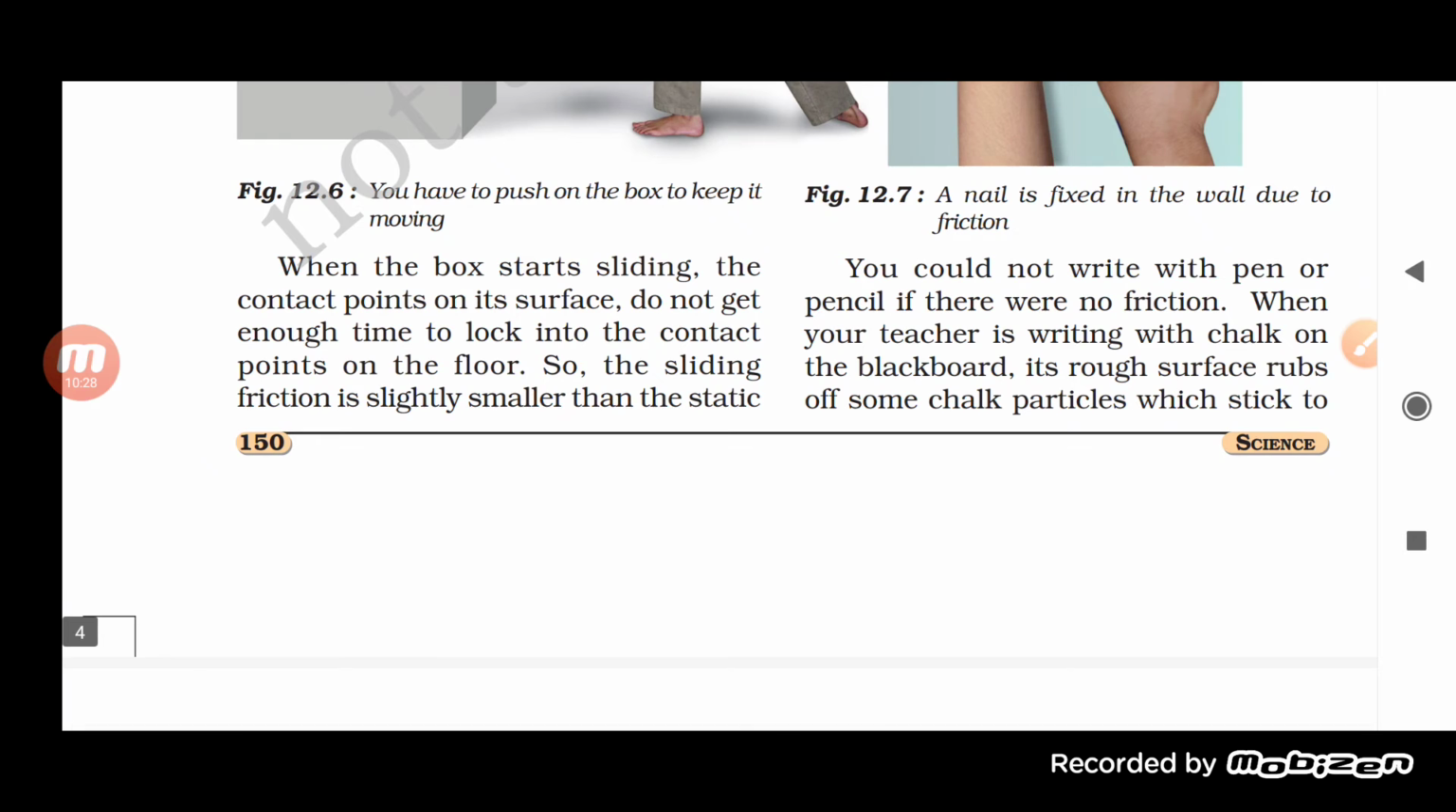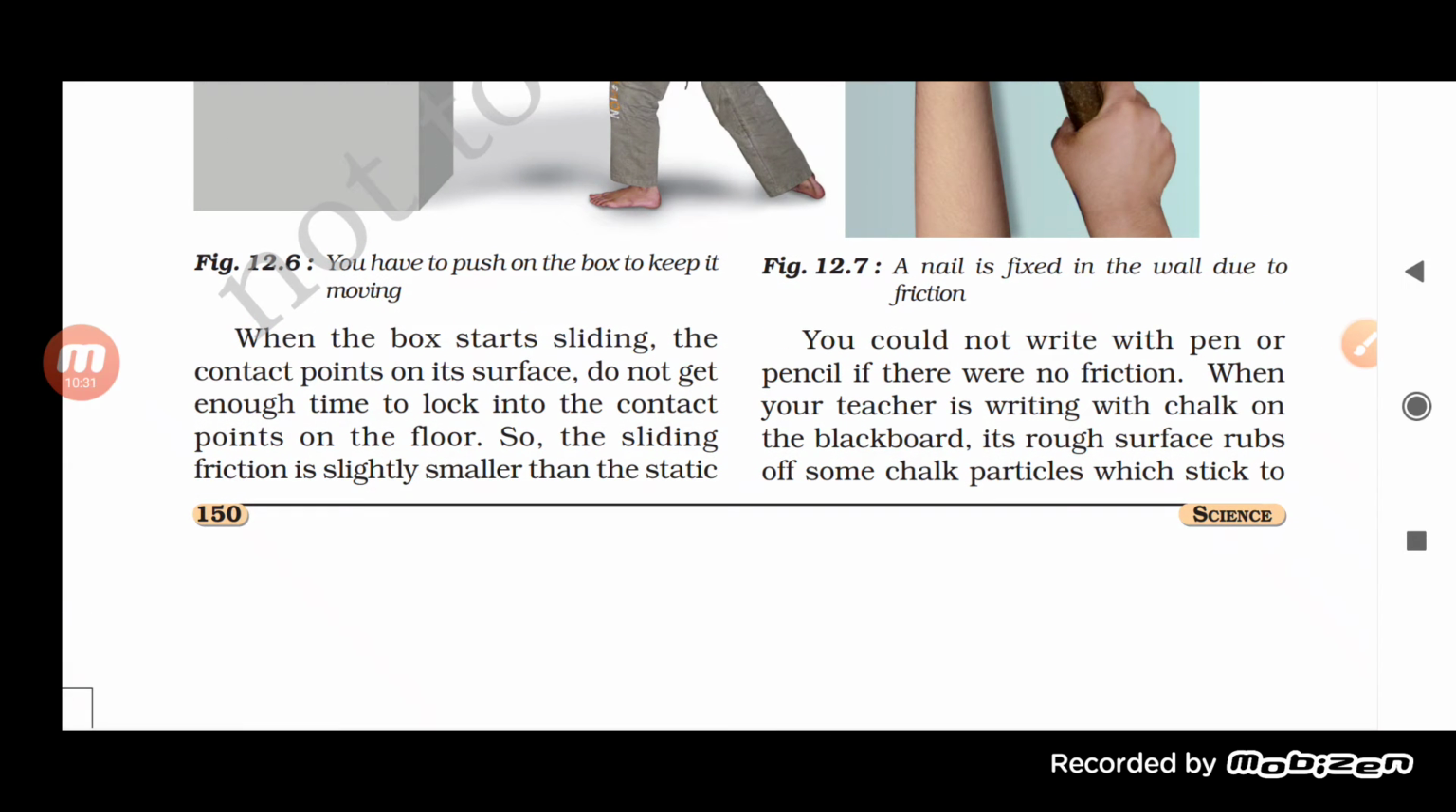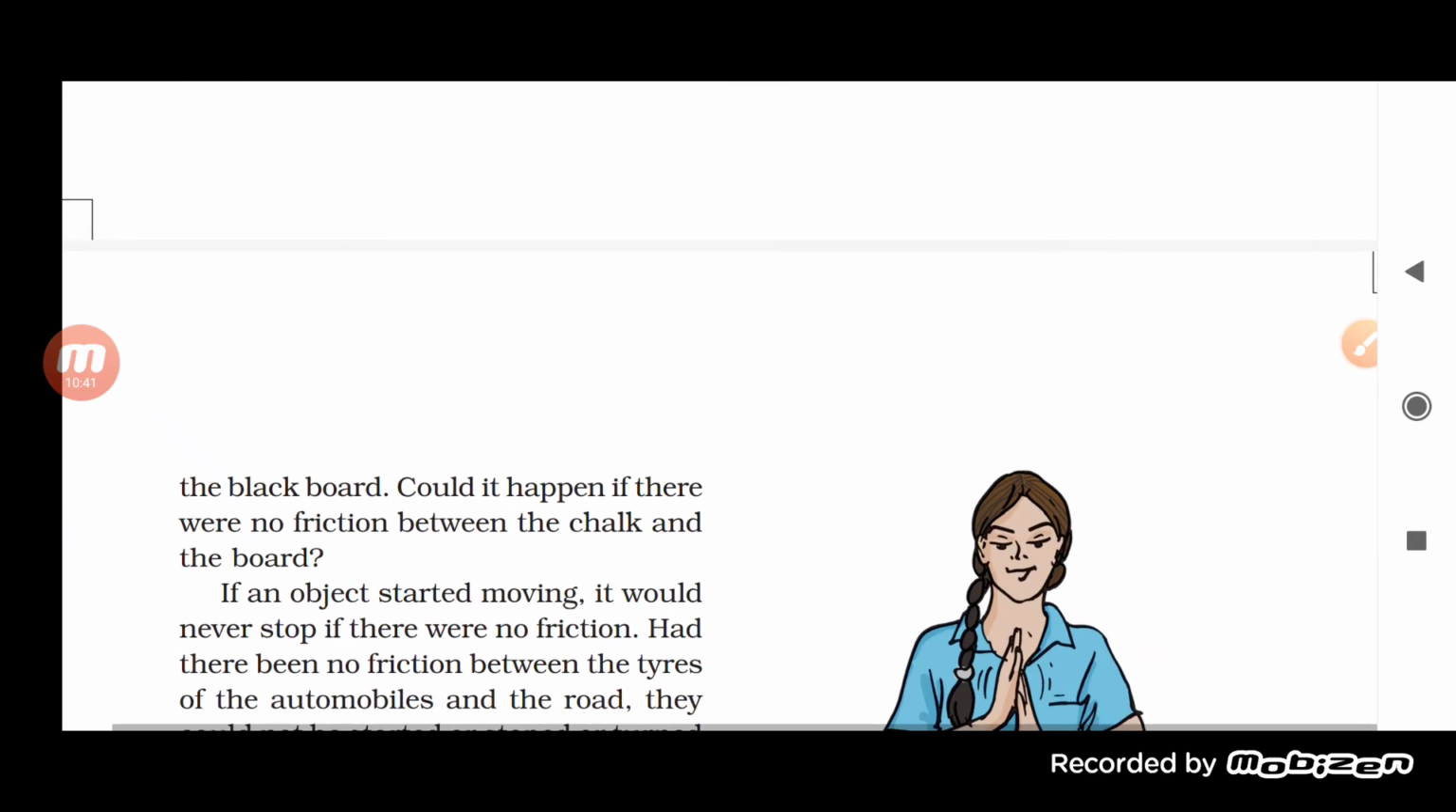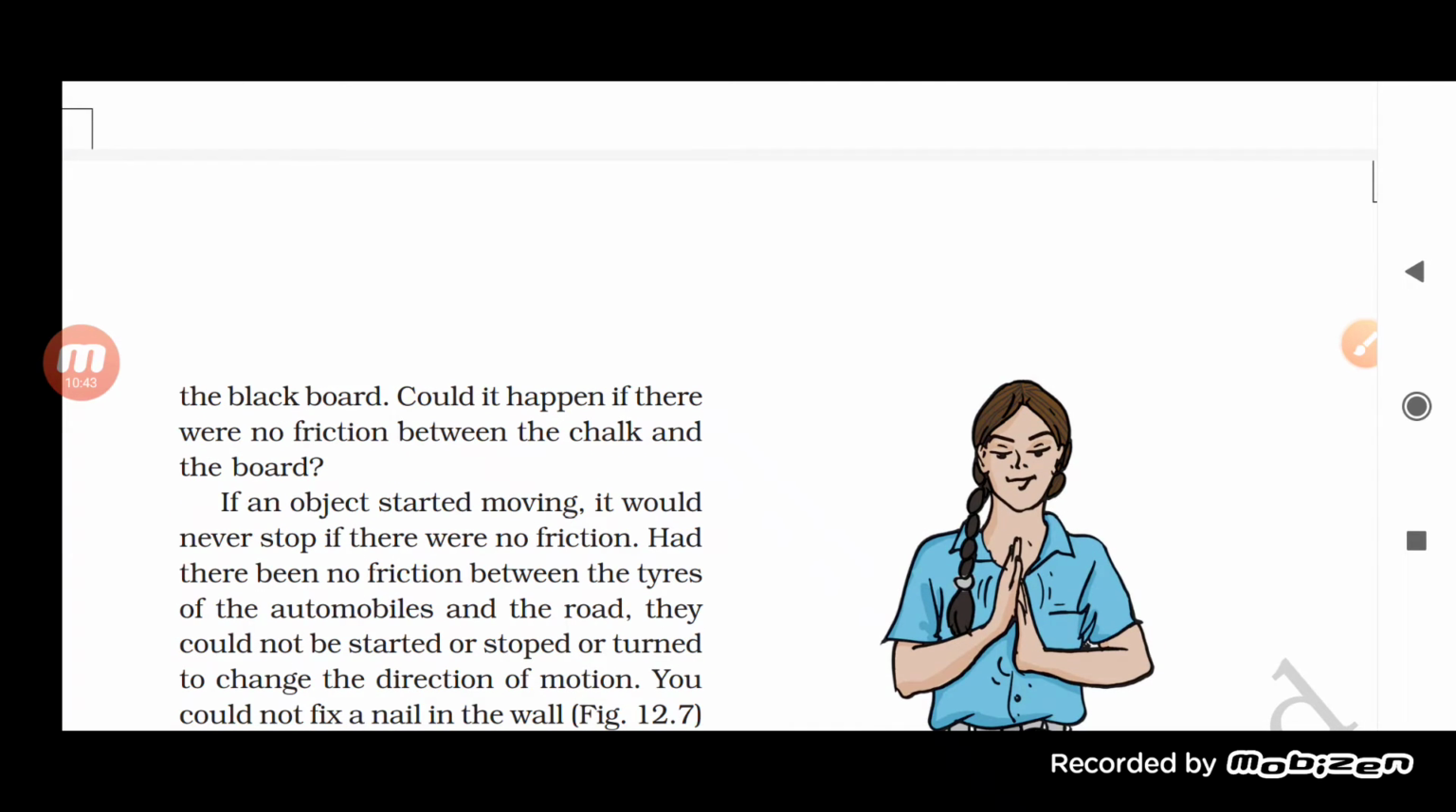Now, see here. You could not write with pen or pencil if there is no friction. When a teacher is drawing with chalk on the blackboard, its rough surface rubs off some chalk particles which stick to the blackboard. Could it happen if there were no friction between the chalk and the board? So see here, why is a teacher able to write anything on the blackboard? She takes a chalk and starts writing on the blackboard. And what will happen, due to friction only, some of them are going to stick on the surface.